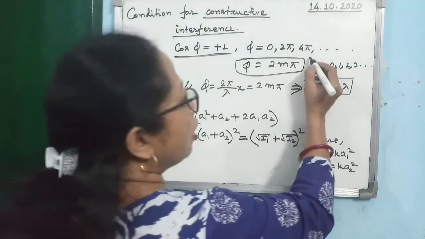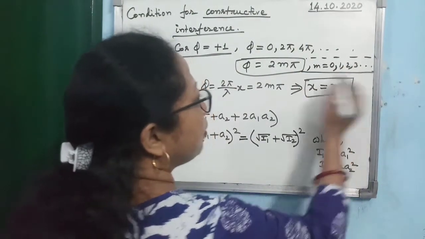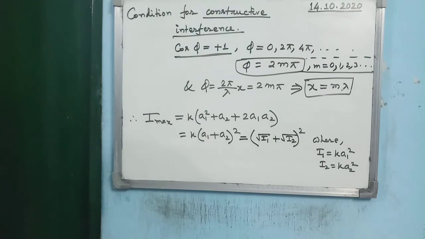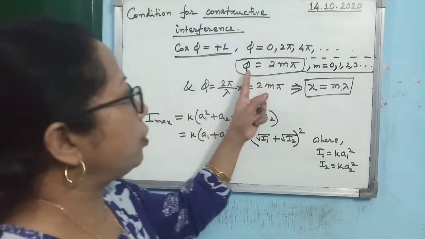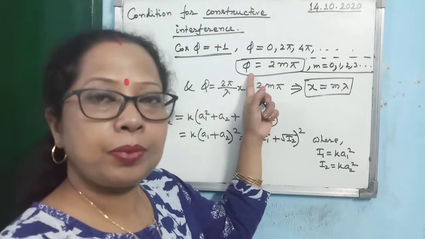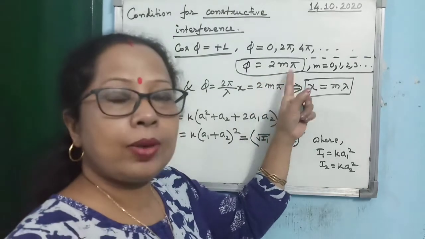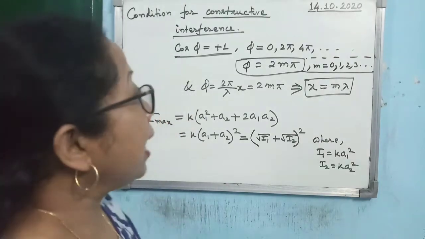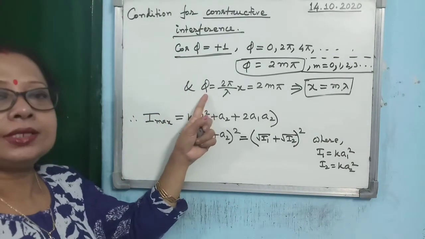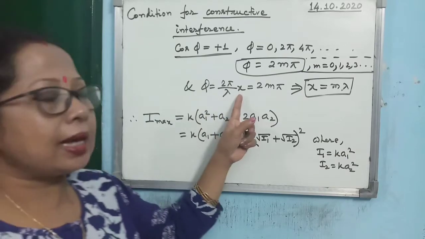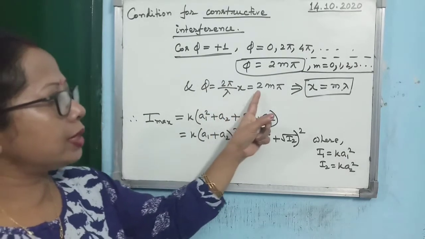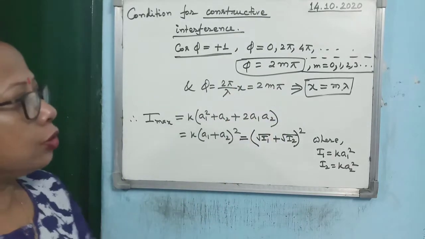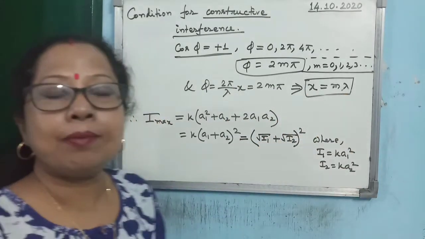Alright, so along with this expression you have to remember, this is the condition for constructive interference. What is the condition? Phase difference between the two waves should be equal to 2m pi, where m is equal to 0, 1, 2, 3, and so on. Is that clear? Again we know that phase difference is given by 2 pi by lambda into path difference. So 2 pi by lambda into x equal to 2m pi. It means you can cancel 2 pi. So you can write x is equal to m lambda.